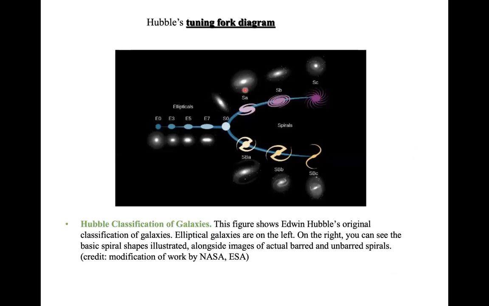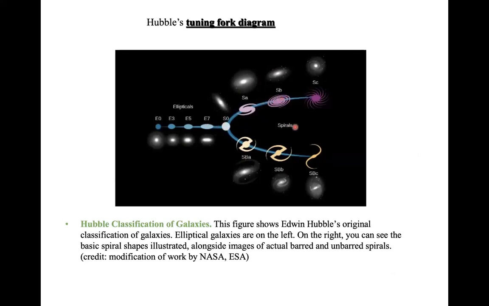So I just jumped to this particular position, and this is his classification. Basically, he has spiral galaxies in this region, and the shape looks like a tuning fork. So he has spiral galaxies in this region, and in the arm of the tuning fork, you have different types of elliptical galaxies. Those are the two main categories that he put on this tuning fork diagram.